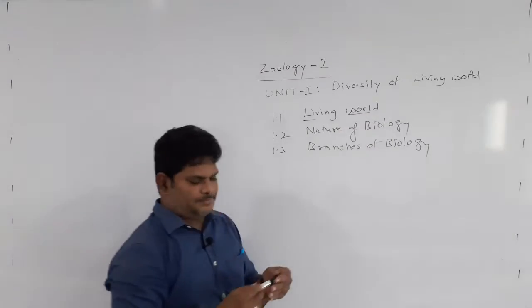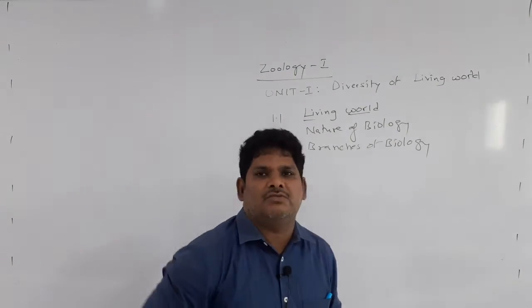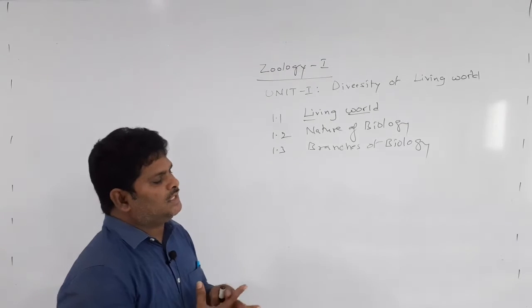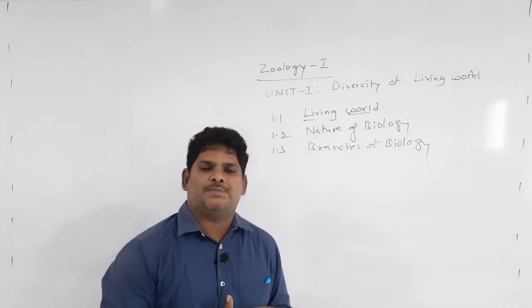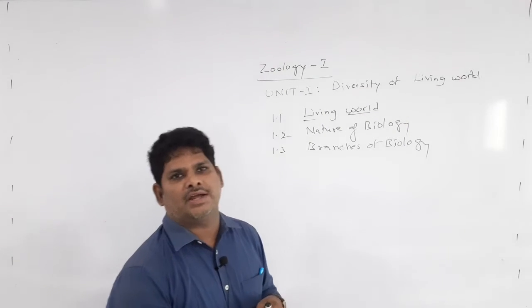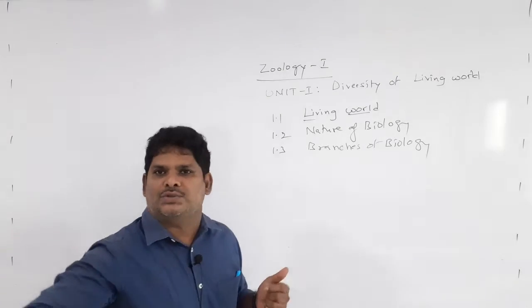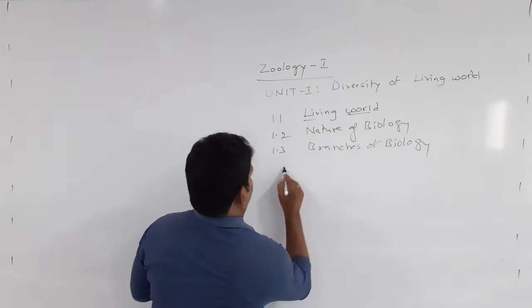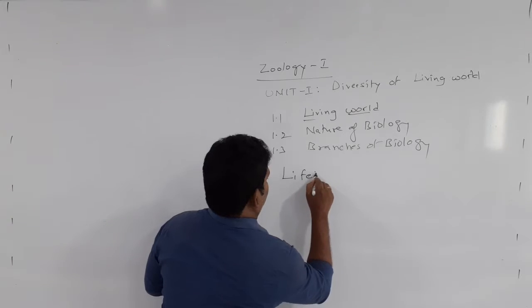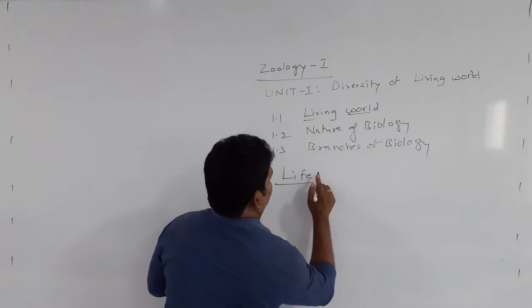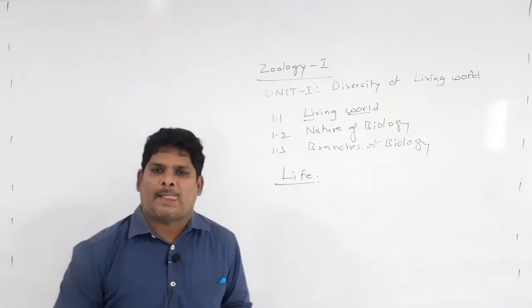So living world means it is having all types of organisms. Do you have an idea about this before going to diversity? What is life?